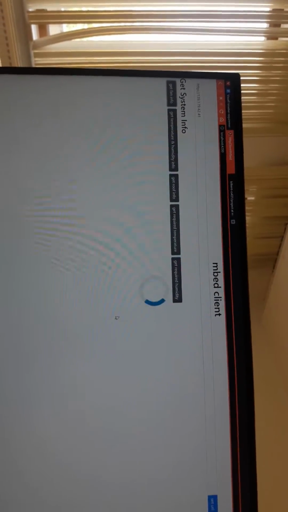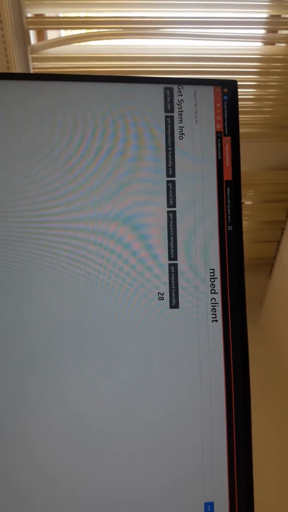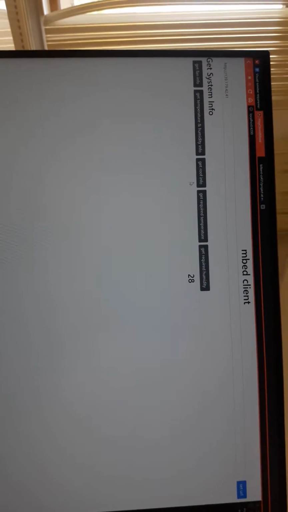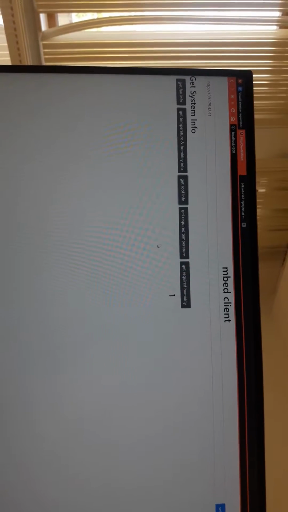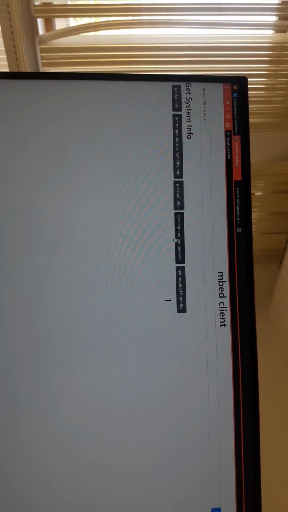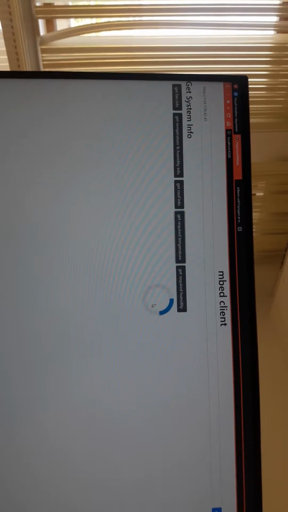So I'm again sending a request, and now my fan spins like 28 rotations per second. So I could get roof info from here also. Right now the roof is open because there is no rain. Right now the ideal temperature, the required temperature that I set, should be 10, because I set it using a POST request to my server on the Mbed.